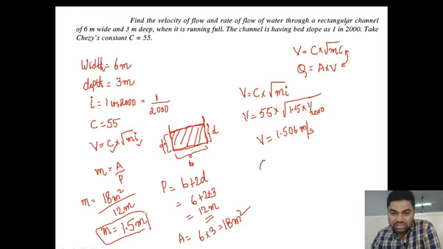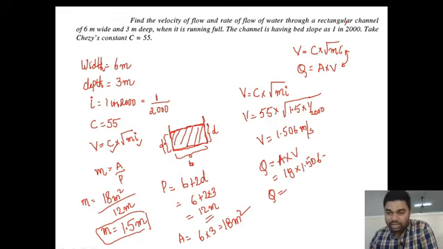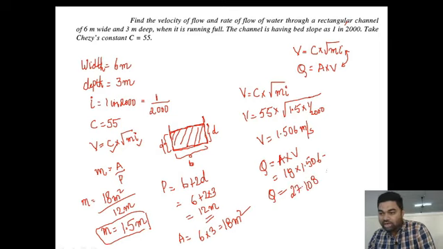Now the rate of flow, which is given by q, is equal to area into velocity. What is the area? Area is 18 meter square. 18 into velocity, which is 1.506. The rate of flow, that is q, will be around 27.108 meter cube per second. This is the value of velocity and rate of discharge, rate of flow basically.